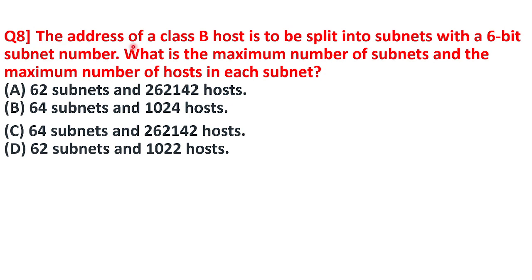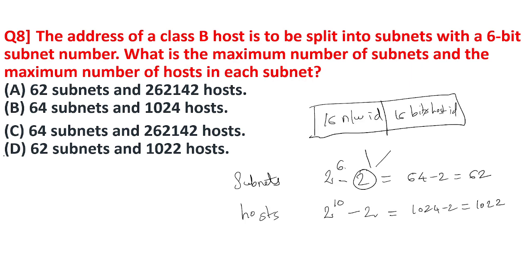Next question is: the address of a class B host is to be split into subnets with a 6-bit subnet number. What is the maximum number of subnets and the maximum number of hosts in each subnet? So the answer for this question is option D, 62 subnets and 1022 hosts. So option D is correct.